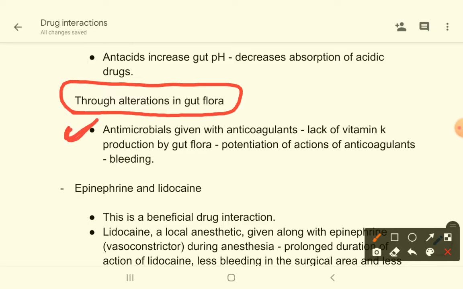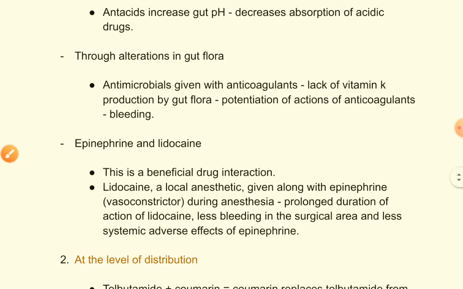For example, antimicrobials given with anticoagulants will lead to lack of vitamin K production by gut flora, because you have killed the gut flora by giving antimicrobials. So there would be less vitamin K production, which causes potentiation of the action of anticoagulants, and that will lead to bleeding. We will discuss this in detail when we study anticoagulant drugs. Then you will become absolutely clear about the mechanism of anticoagulant drugs. For now, just remember these things.